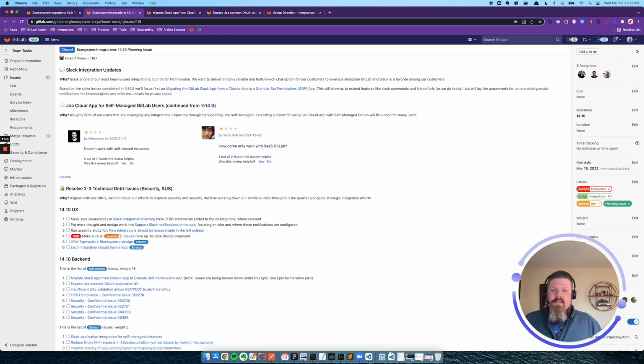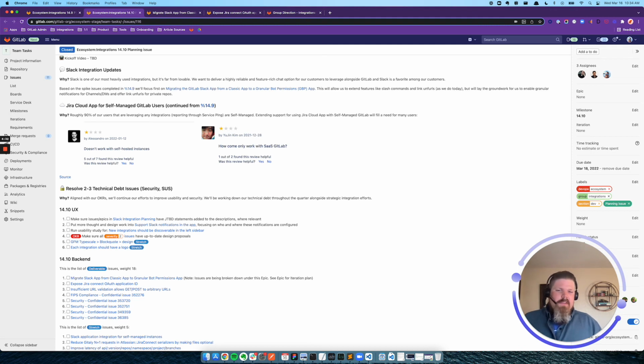We'll require the instance to expose their application ID to gitlab.com via an internal API, and we'll be defining this process in this upcoming milestone. And lastly, we're continuing our focus around usability and security improvements.